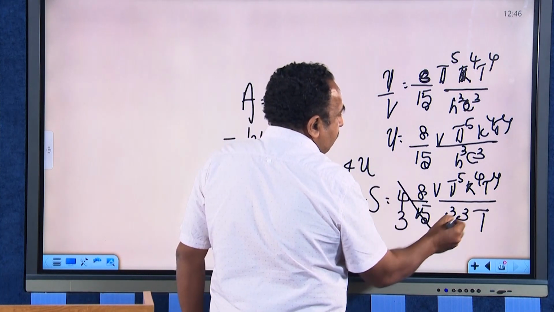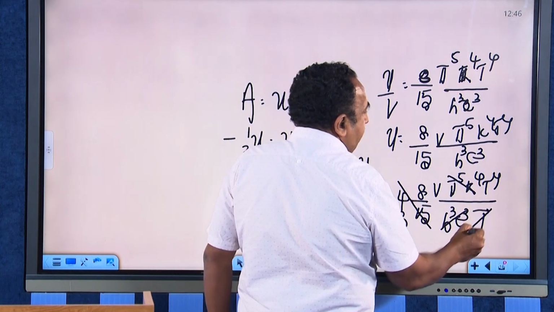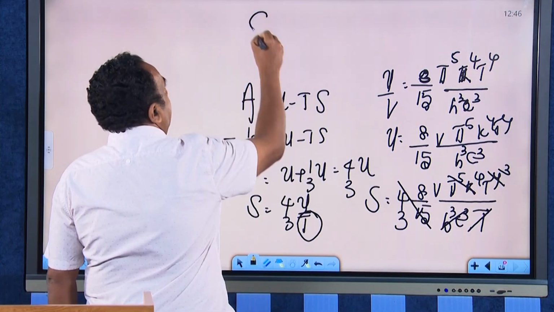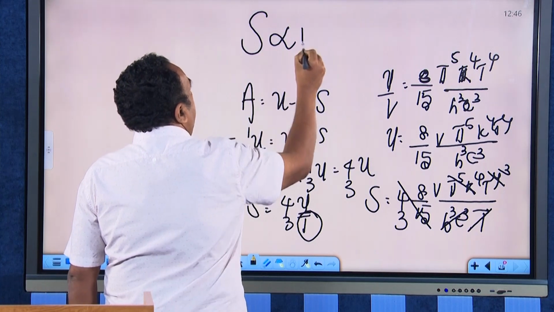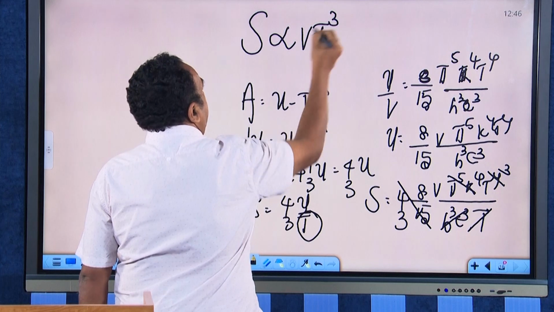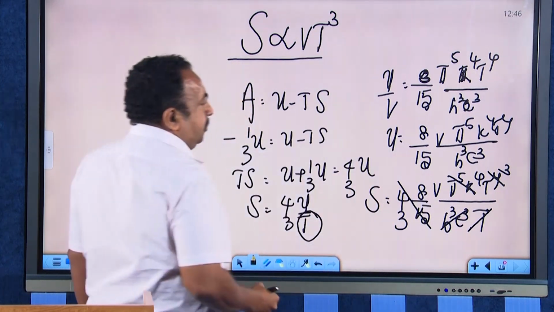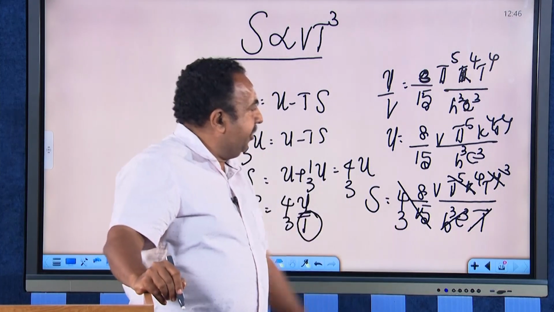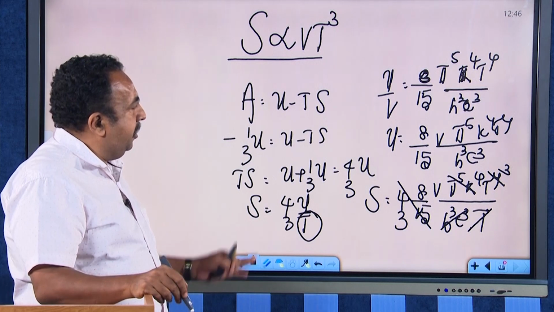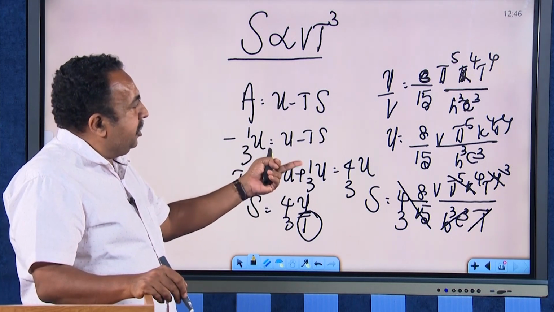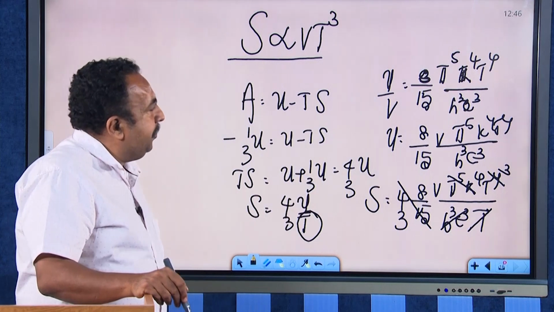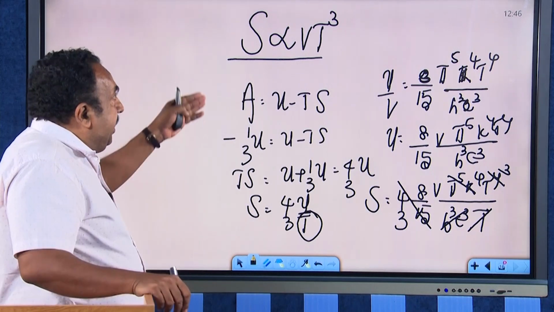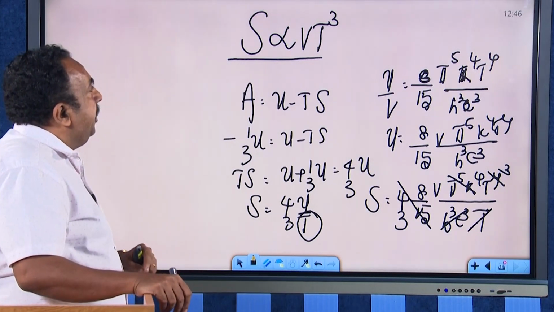Therefore, all these are constants. 1 T and this T raised to 4 becomes V T cube. So we can say that entropy is proportional to V T cube. We get an expression like this: 32 divided by 45, V is there, pi raised to 5, k raised to 4, T cube divided by h cube c cube. That is the actual expression for entropy. But we can say that entropy is proportional to V T cube.